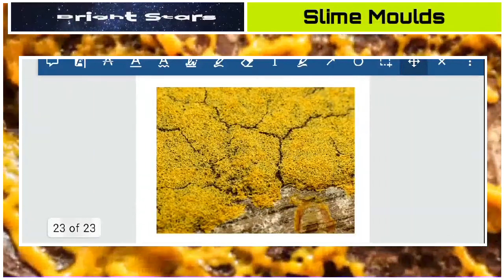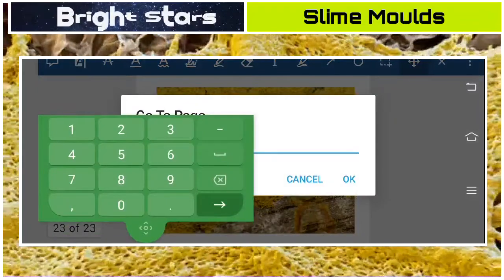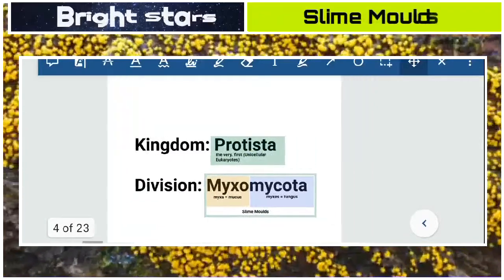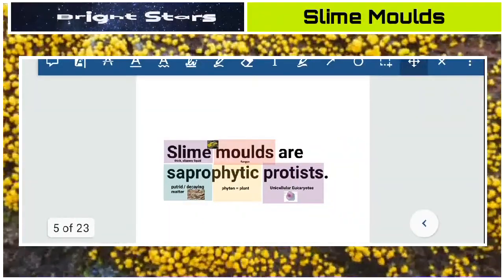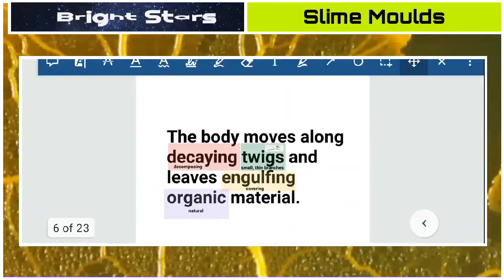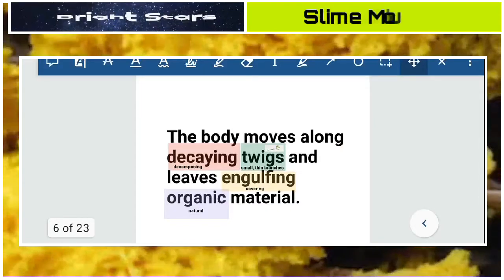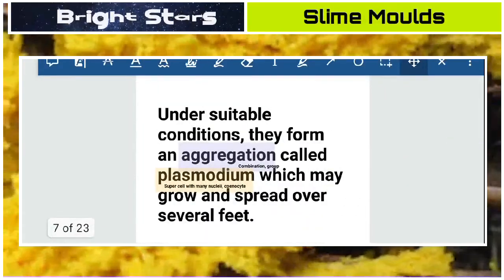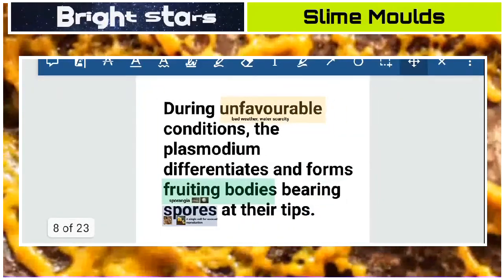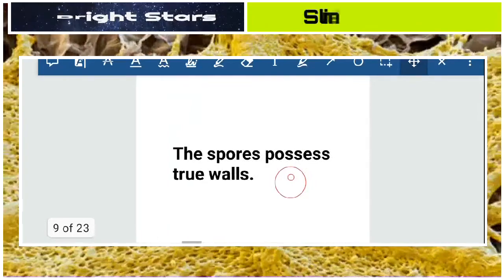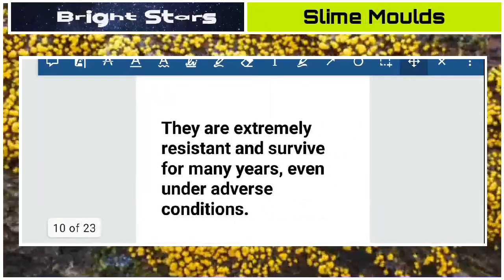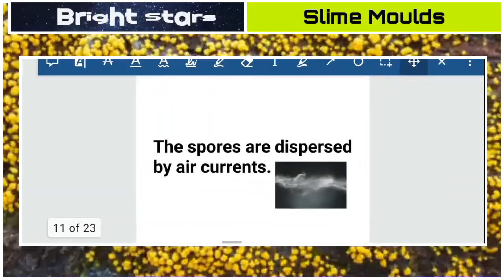So in this we have learned different important words like Protista, Myxomycota, slime molds, saprophyte, decaying or decomposing twigs, engulfing, organic, aggregation, plasmodium, unfavorable conditions, fruiting bodies, spores, sporangia, spores with true walls, and next how they will germinate and how they will be dispersed.